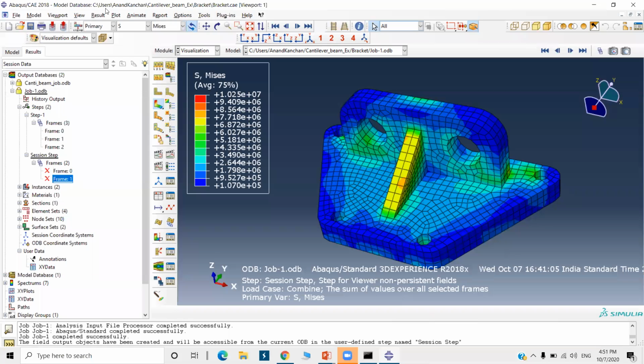How do you know the value of elasticity and Poisson's ratio? Some of the material properties are available on the internet, and some other properties you cannot get. When you get the job and work on any project, you will work with the material properties, because some properties are not available on the internet.